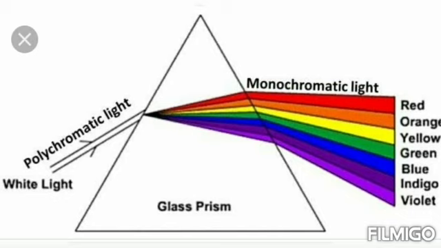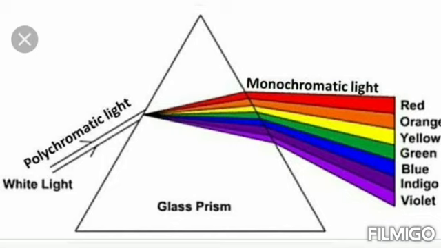Let me explain dispersion of light once again. When a beam of white light, or composite light, is refracted through any transparent medium such as glass or water, it is split up into its component colors. This phenomenon is known as dispersion of light. Now look at this picture. A band of colors is referred to as a spectrum. This spectrum consists of seven colors.